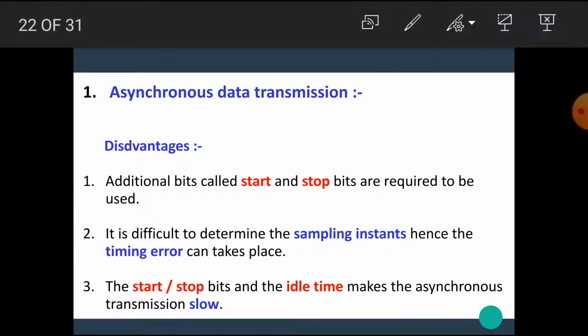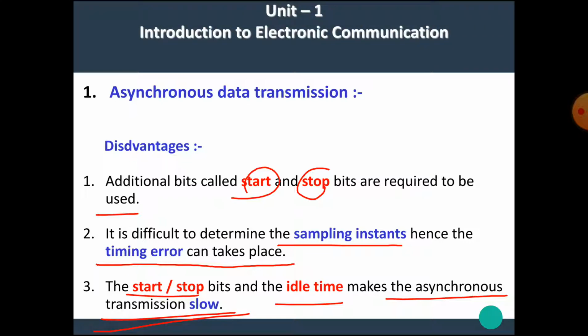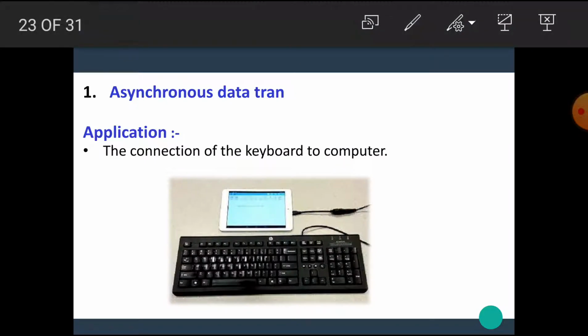Now, let's see the disadvantages of the asynchronous data transmission. The first disadvantage is that additional data bits, called start and stop bits, are required to be used. It is difficult to determine the sampling instant, hence a timing error can take place. The start and stop bits and the idle time make the asynchronous transmission slow. That means the asynchronous transmission is a slow type of transmission. An application of the asynchronous data transmission is the connection of the keyboard to the computer.